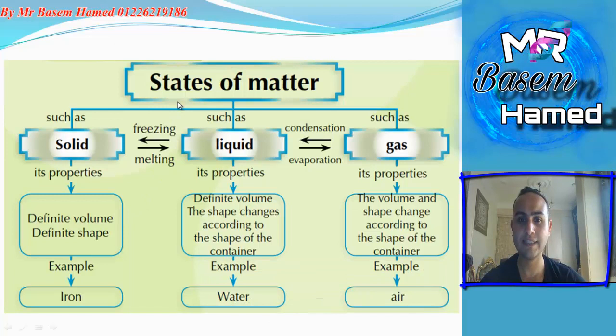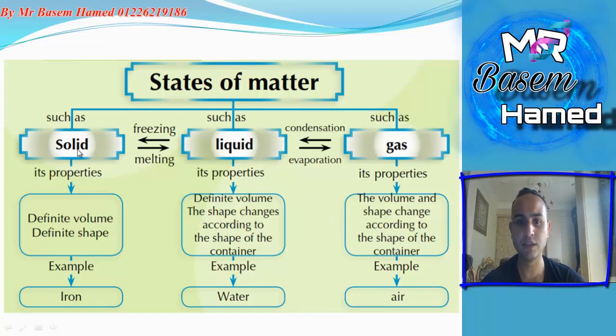Now we know the states of matter. They are solids, liquids, and gases, and we can summarize that solids can be changed into liquids and gases, and vice versa. Solids have definite volume and definite shape, like iron. Liquids have definite volume and the shape changes according to the shape of the container, like water. Gases have indefinite shape and indefinite volume, like air. The volume and the shape change according to the container.